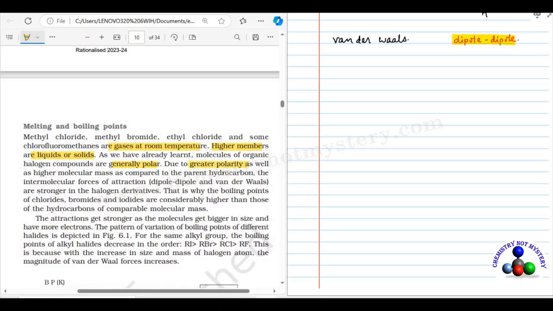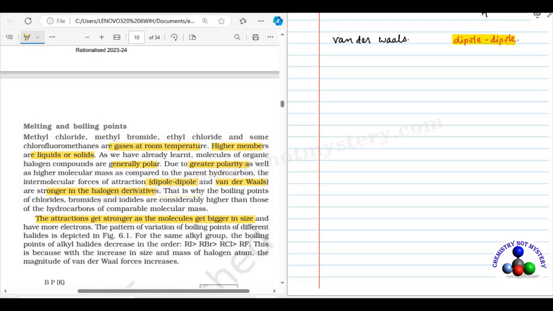Due to greater polarity as well as higher molecular mass compared to the parent hydrocarbon, the intermolecular forces of attraction, dipole-dipole and van der Waals forces, are stronger in halogen derivatives. That is why the boiling points of chlorides, bromides and iodides are considerably higher than those of hydrocarbons of comparable molecular mass. The attraction gets stronger as the molecule gets bigger in size and has more electrons.